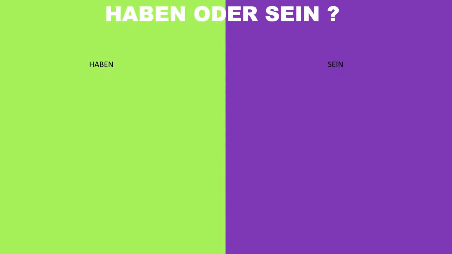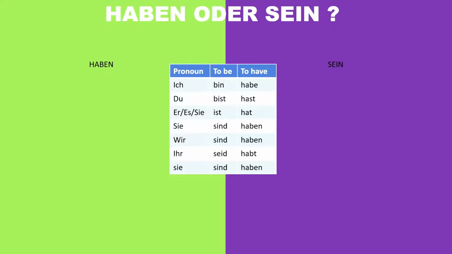How do I say that? Look at the conjugation. Ich bin, du bist, er ist, wir sind, ihr seid, sie sind. This is of sein, to be. Ich habe, du hast, er hat, wir haben, ihr habt, sie haben.